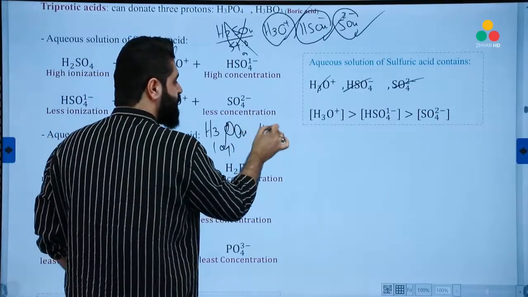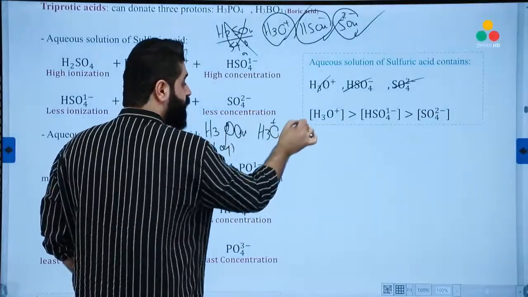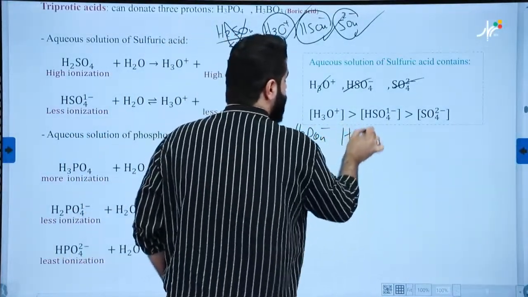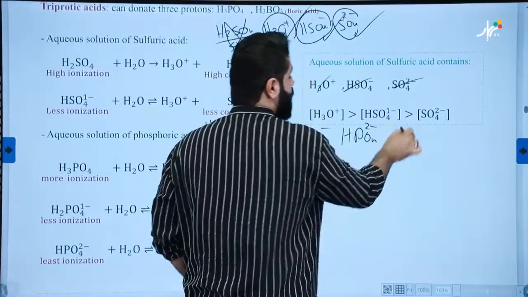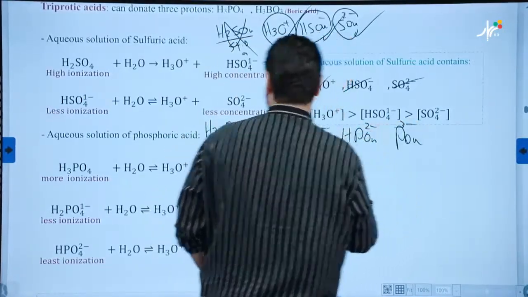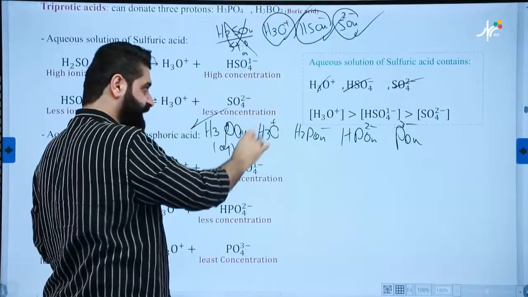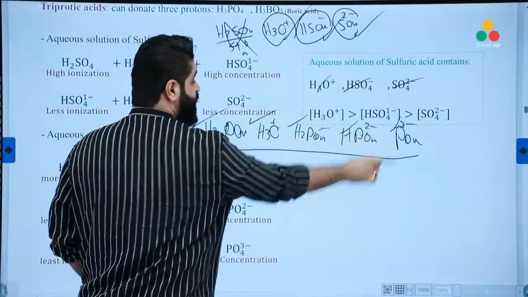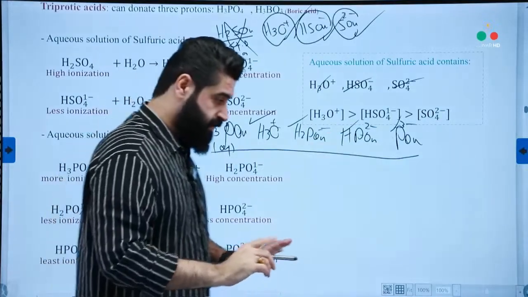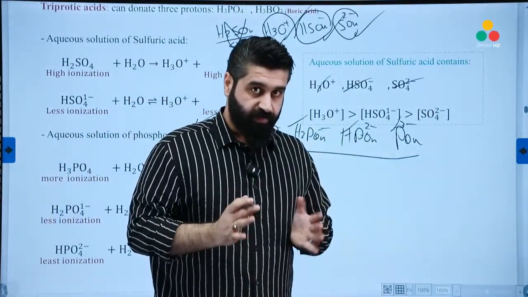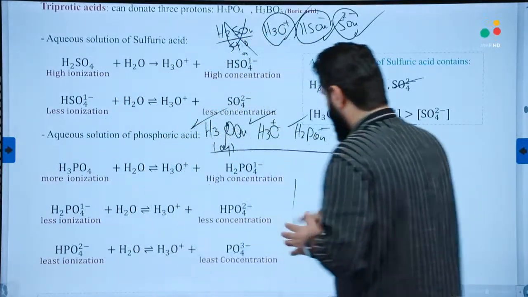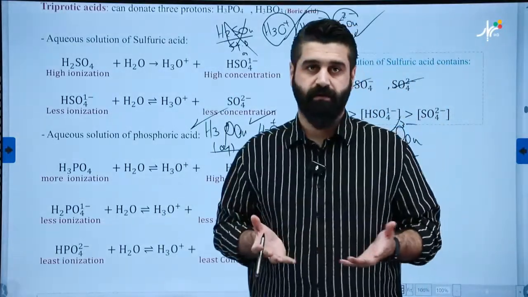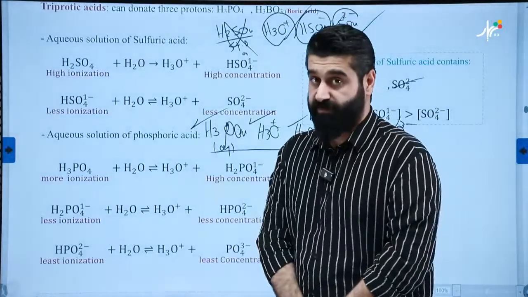The first ion is H3O, then remove 1 proton, H2PO4 negative, another proton, HPO4 negative 2, another proton, PO4 negative 3. This is a weak acid. So we have 1, 2, 3, 4, 5 particles. But remember, always, there will be molecules of H2O because the solutions are aqueous. Be careful.